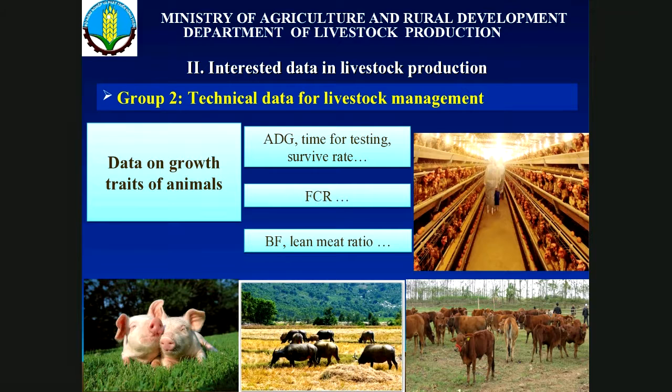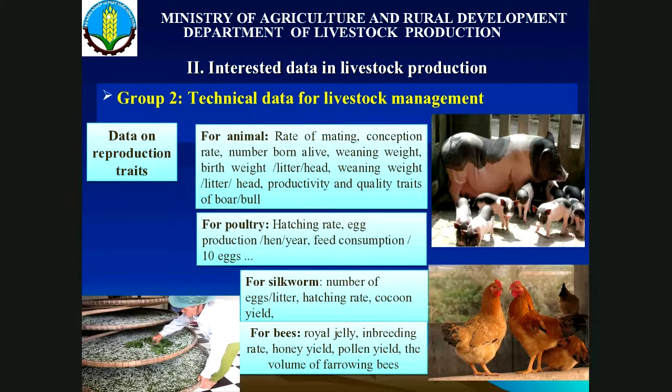And here we also have the data for production, but we also need more connection between different species and different breeds, and how to compare the technical data for the household system and the farming system.